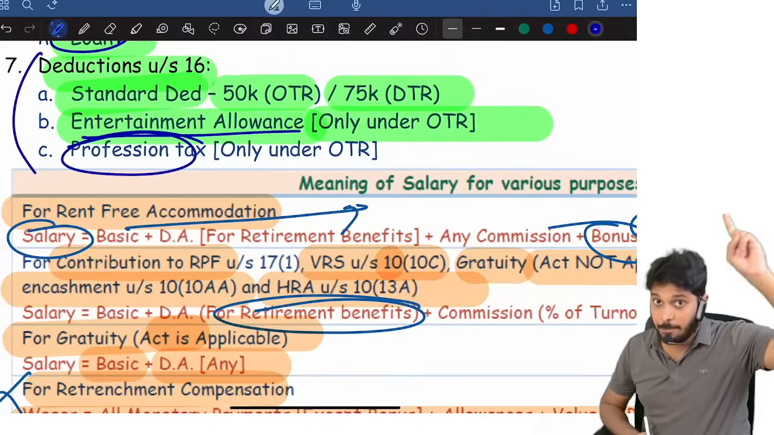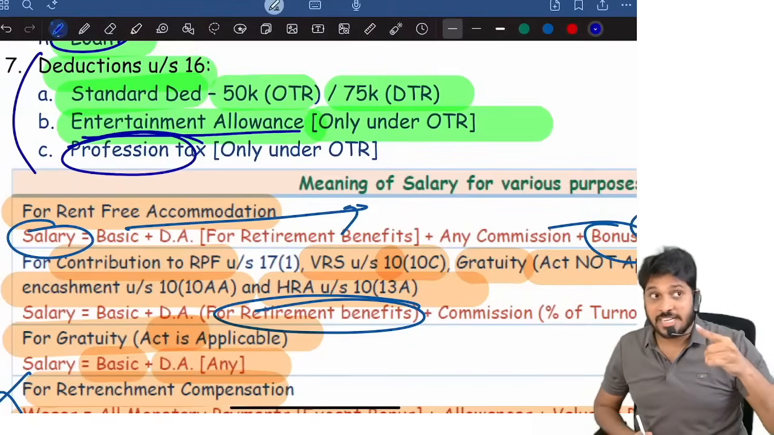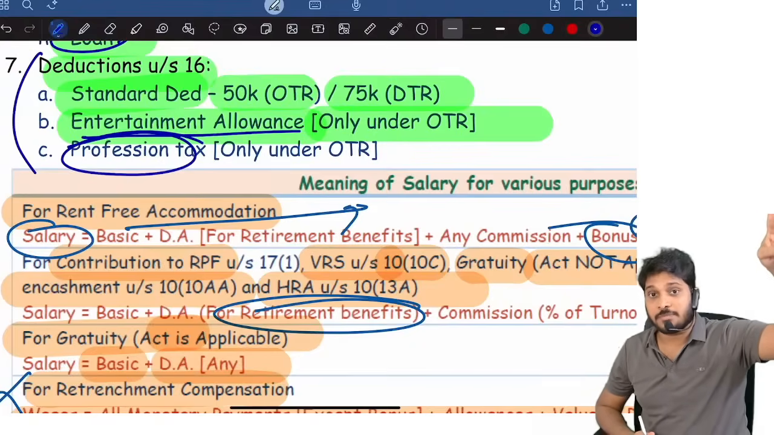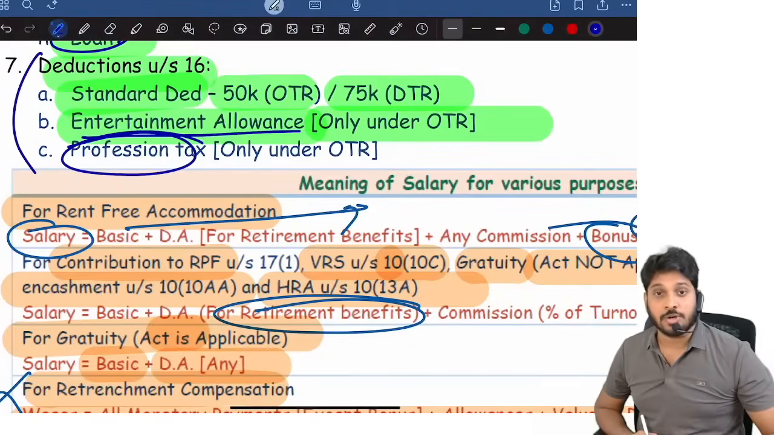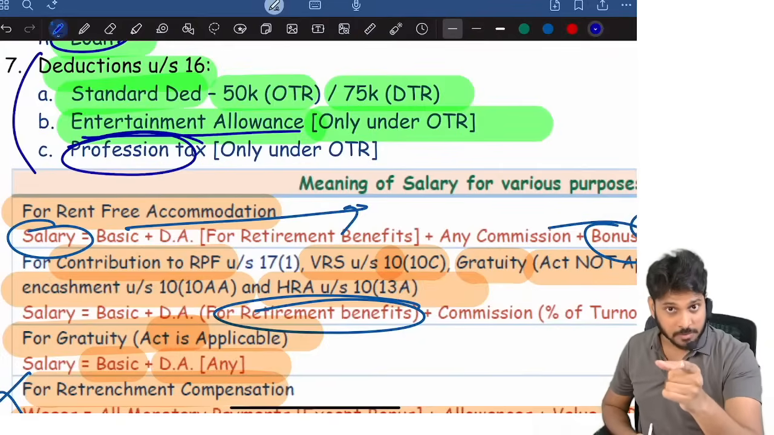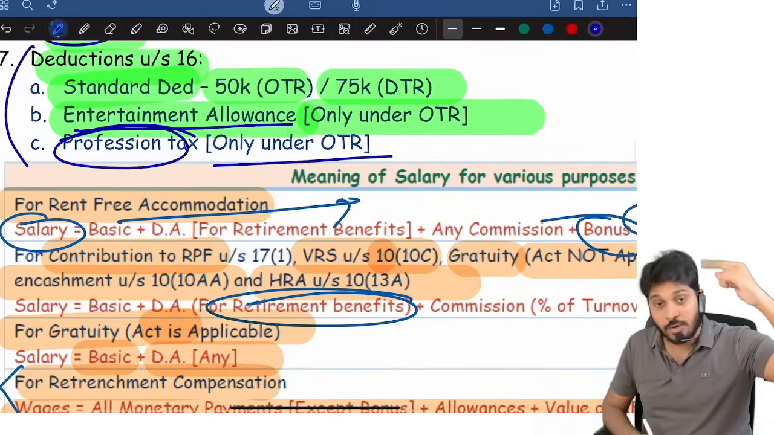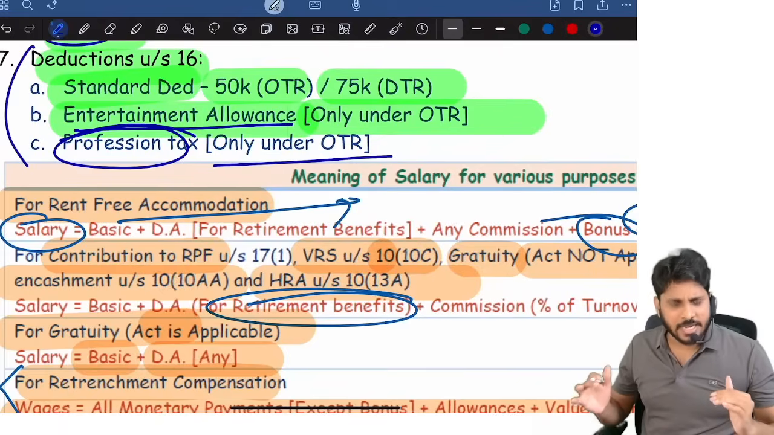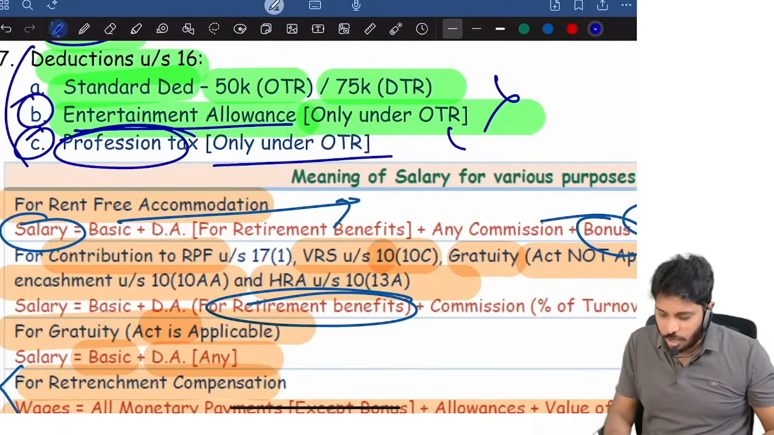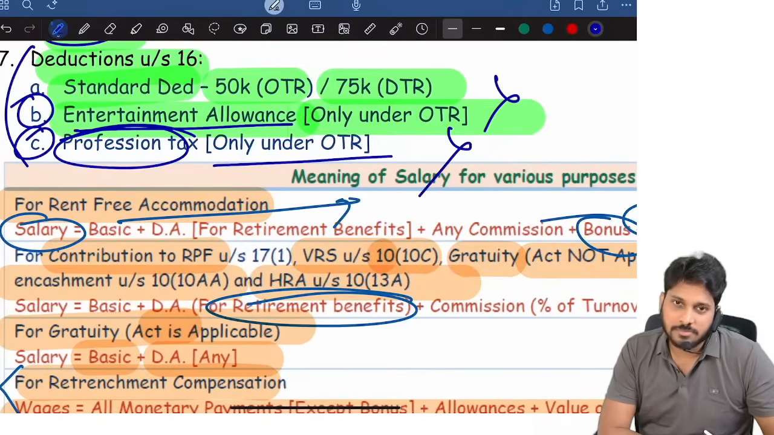Profession tax, if the company paid it, then it's a perquisite. Profession tax paid by the company, then it's a perquisite. So there is an MCQ in the case scenario book. Profession tax paid by the company is also treated as perquisite, remember. So first add it in the gross salary, then reduce here, that too under OTR. If the employee is declaring income under default tax regime, then these 2 points will not be there. That's it.